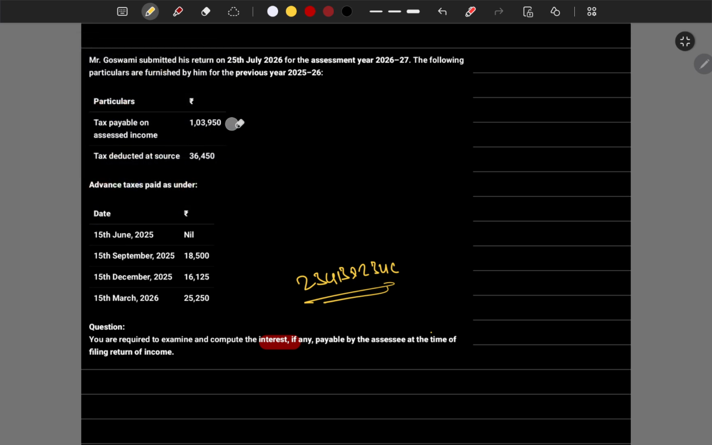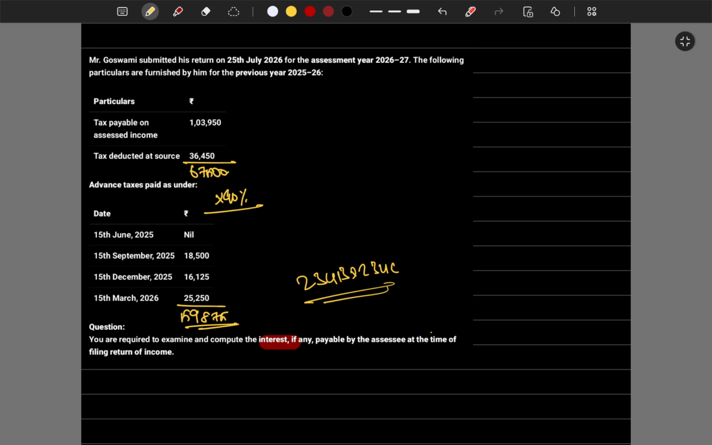Now, what's the tax payable on assessed income, which is 1,03,950. What's the TDS, which is 36,450. So the net amount payable by advance tax is 67,500. For the 4 periods, how much advance tax have they paid? 18,500 plus 16,125 plus 25,250, which is 59,875 is the advance tax they have paid. Whether this is 90% of the actual required advance tax payment, that we have to check.